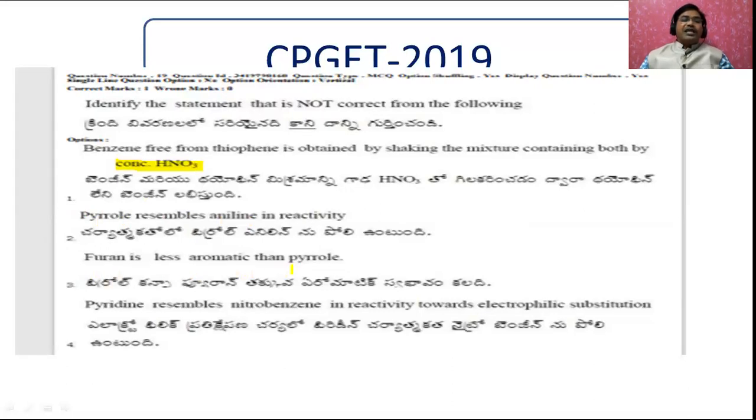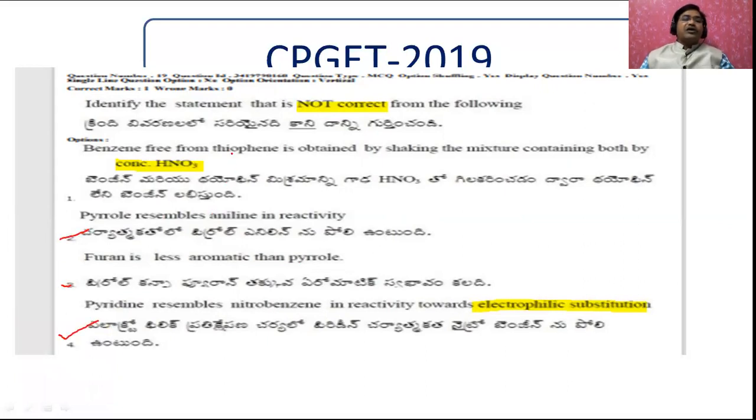And furan is less aromatic than pyrrole. This is also right. And here, pyridine resembles nitrobenzene in reactivity towards electrophilic substitution, because pyridine also has an aromatic nature, and nitrobenzene also has an aromatic nature. They show both. What is this one? It is right. And you remember, identify the statement that is not correct. In these statements, all the statements are right. This statement is right, this statement is right, this statement is also right.